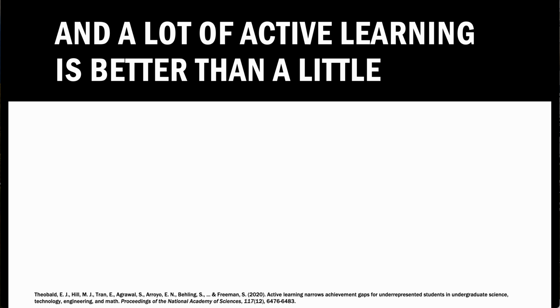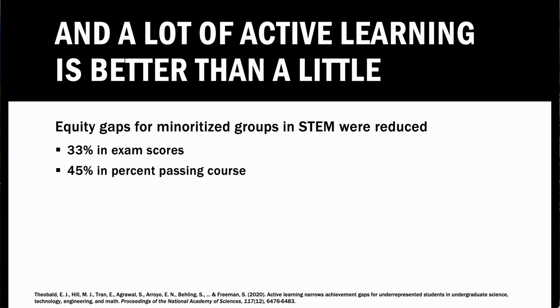To be included in this meta-analysis, it had to be taught by the same instructor and use the same exams, thus keeping active learning as the only variable that was manipulated. The authors looked at equity gaps for minoritized groups in STEM, and what they found was that there was a disproportionate benefit to these minoritized groups.